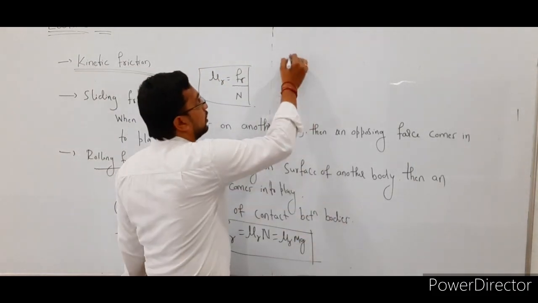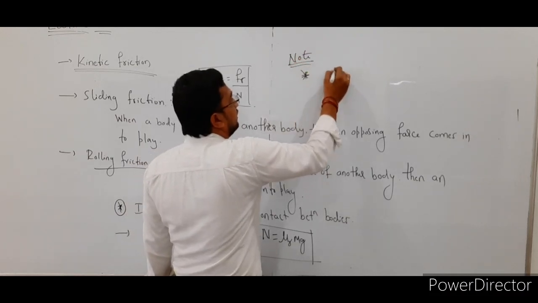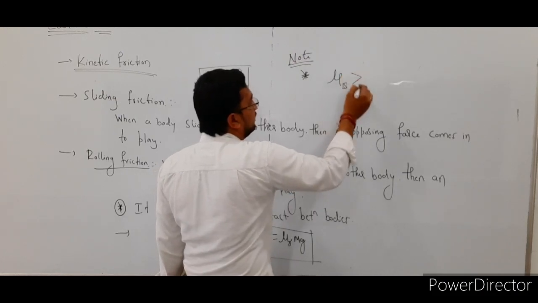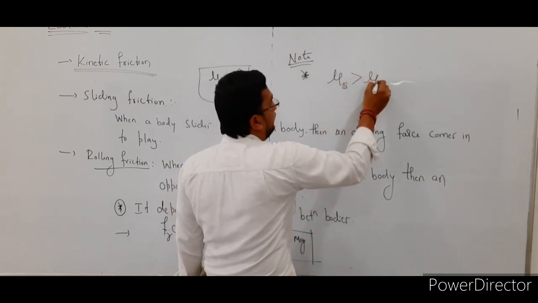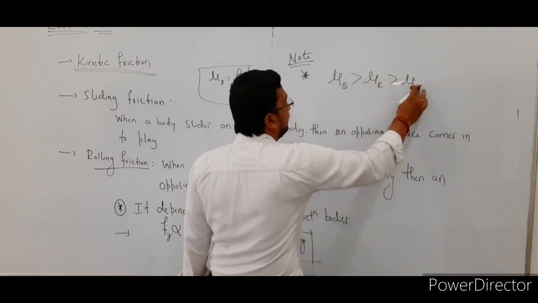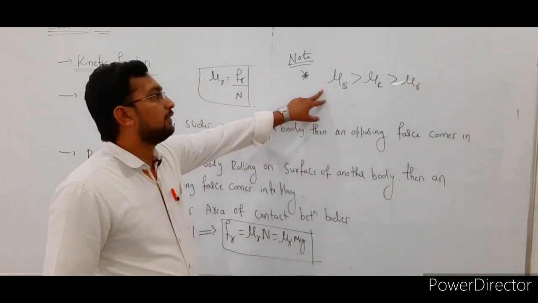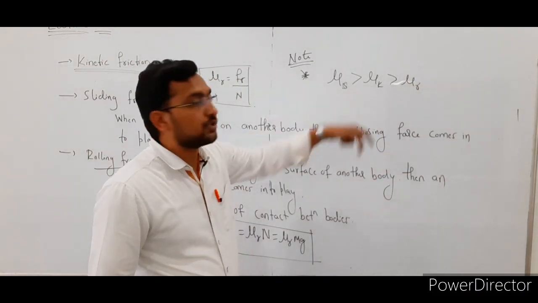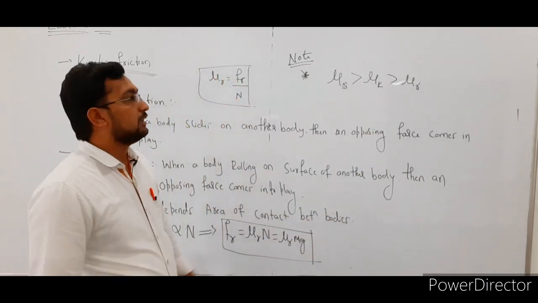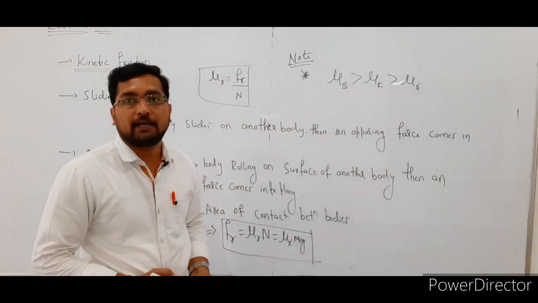See here the note point. In this case, the coefficient of static friction, the coefficient of kinetic friction and the coefficient of rolling friction, that is mu suffix R. Here the coefficient of static friction is greater than the coefficient of kinetic friction, and it is greater than the coefficient of rolling friction. This is mu suffix S, this is mu suffix K, and this is mu suffix R.